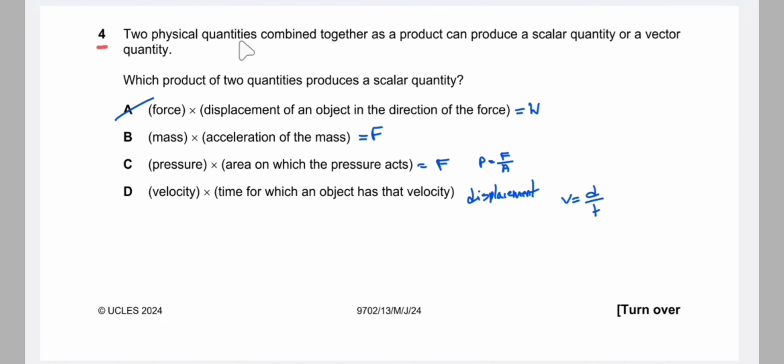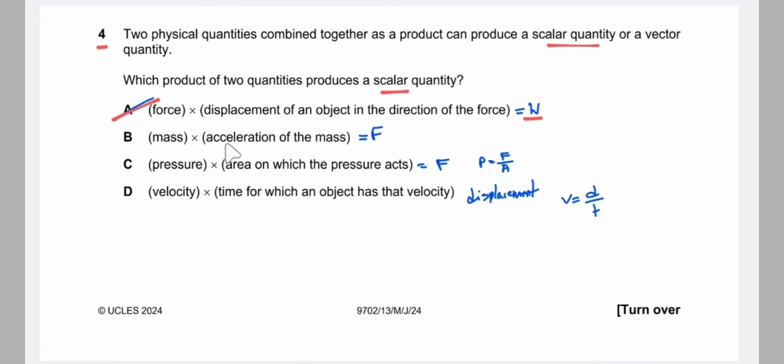Number 4, two physical quantities combined together as a product can produce a scalar quantity or a vector quantity. Scalar quantity has magnitude only, while vector quantity has both magnitude and direction. Which product of two quantities produces a scalar quantity? Force into displacement is the work, and work is a scalar quantity. So the answer would be A.